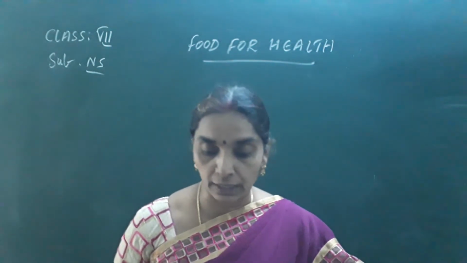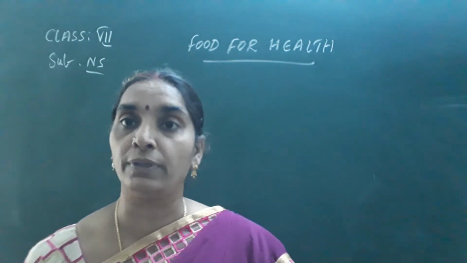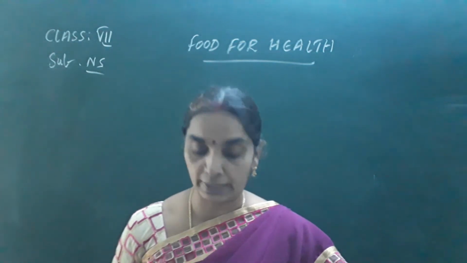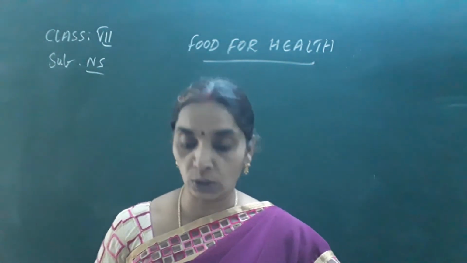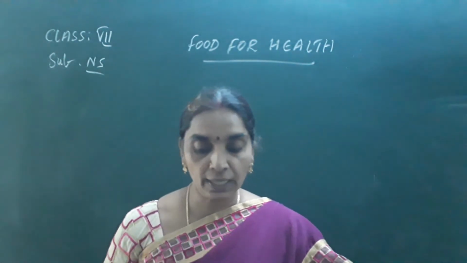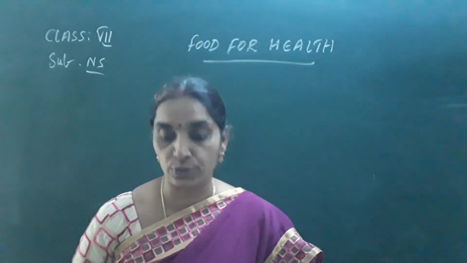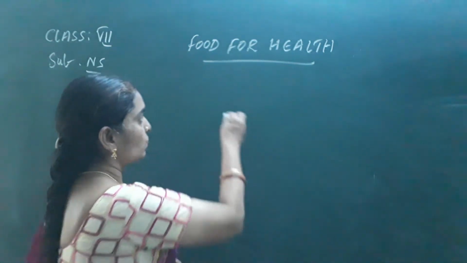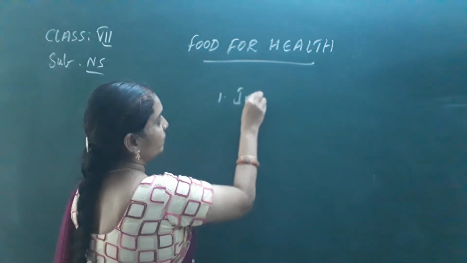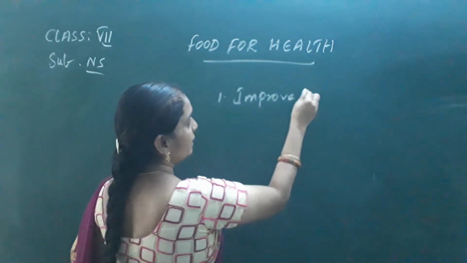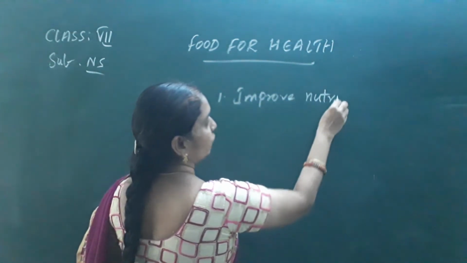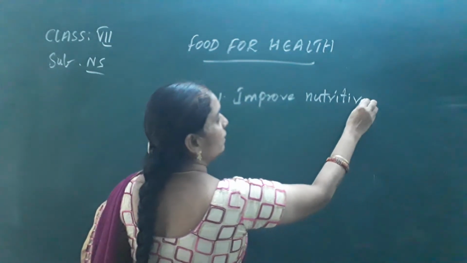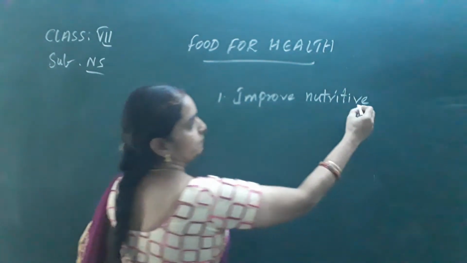The primary objective of a midday meal program in every government school is to provide a cooked meal as well as to improve the nutritive values of the children. The first one is to improve the nutritive value of the children.